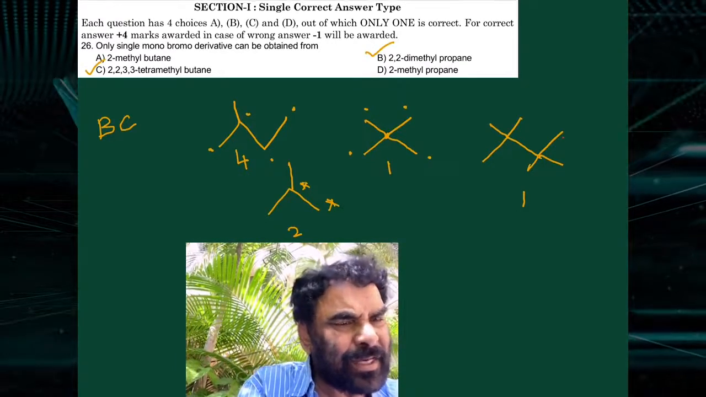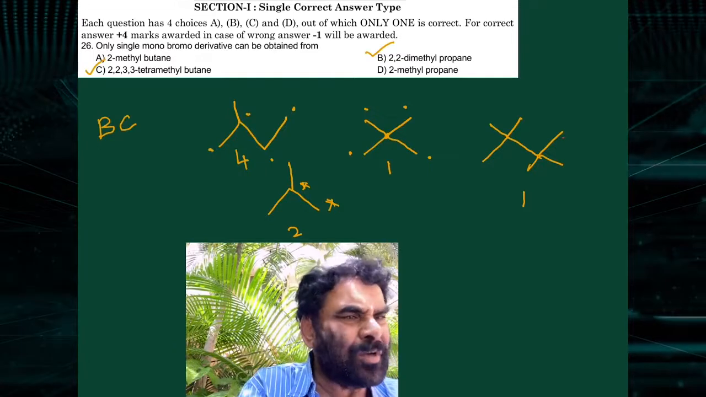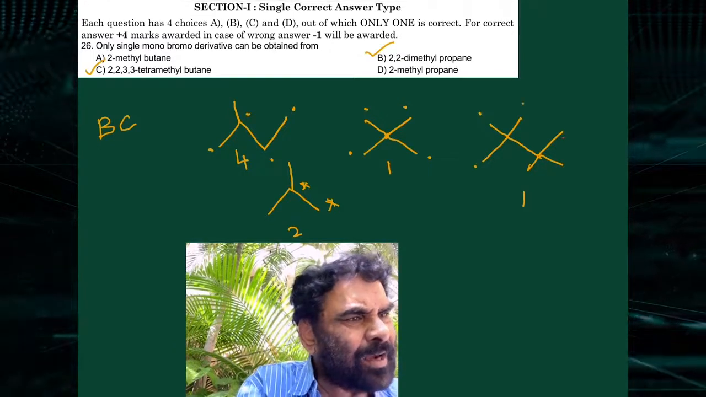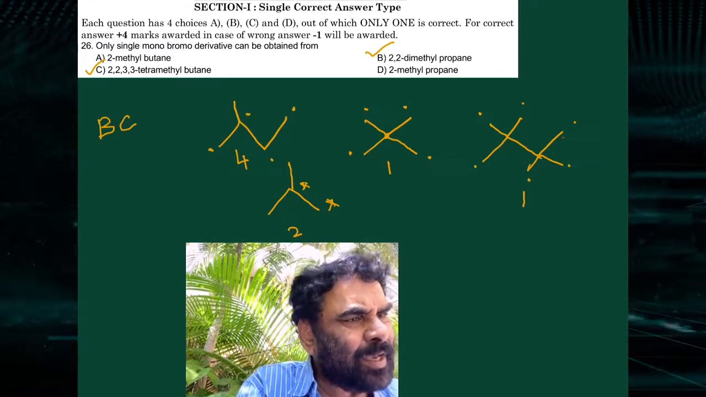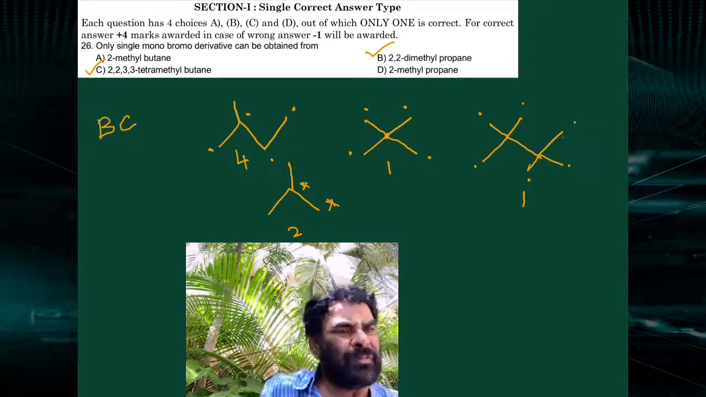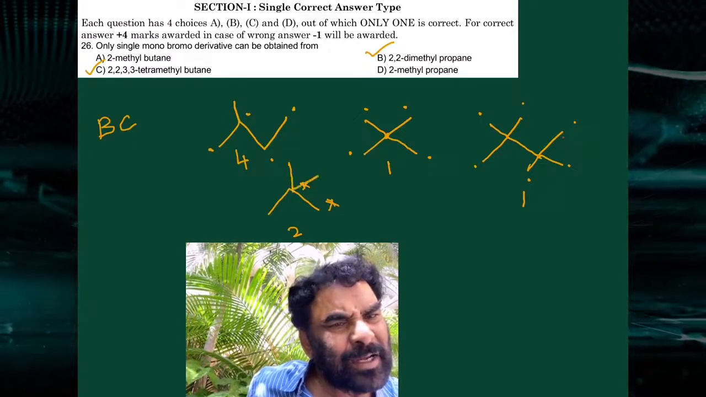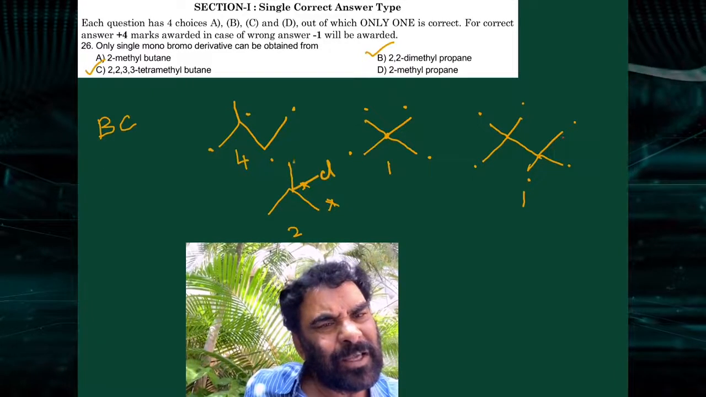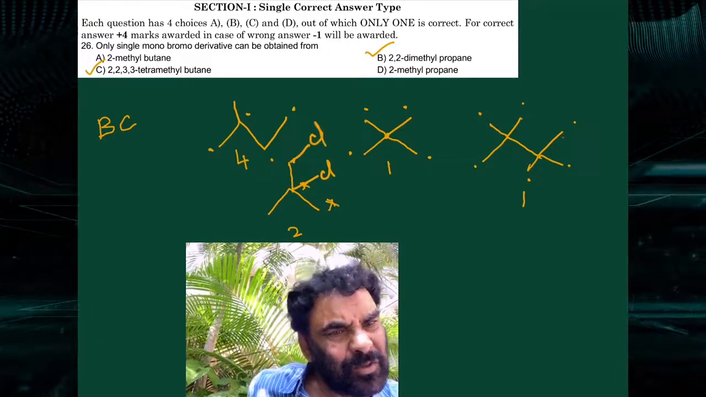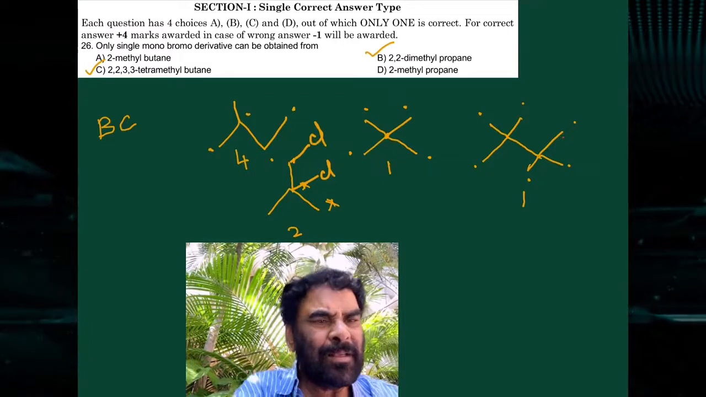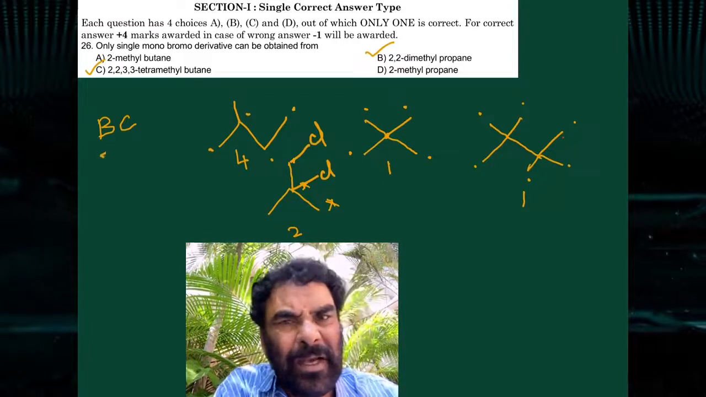There are 4 sides, all are equivalent. Only one monobromo derivative. Here all are equivalent: methyl, methyl, methyl, methyl, methyl. The position is also equivalent, so only one is possible. Here the chlorine can be attached here, and that is, chlorine can be attached here. That is, 2 derivatives are possible. So out of this, B and C are correct.